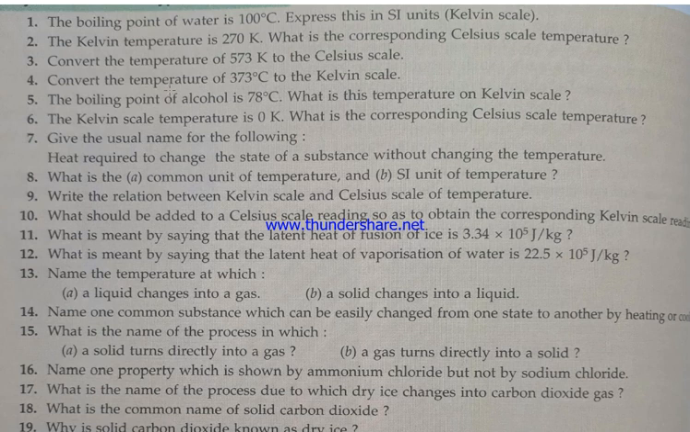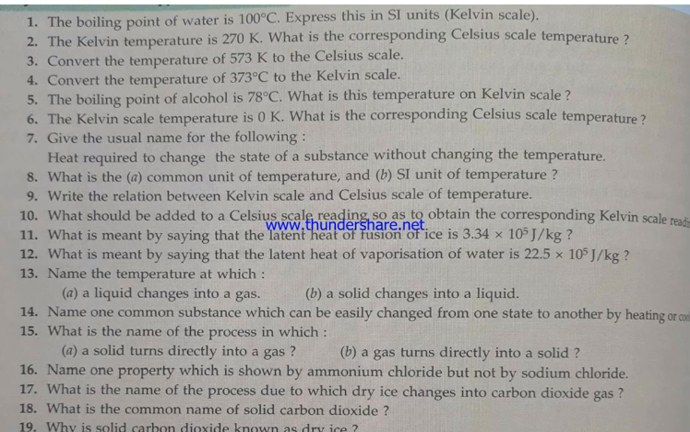The Kelvin temperature is 270 Kelvin. What is the degree Celsius? The answer is minus 3 degrees Celsius. Convert again, you can convert all these answers, no problem, no doubt, you can easily convert up to question number 6.